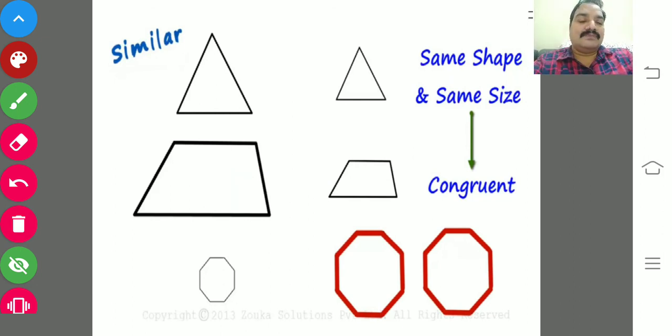So this is the similar symbol. Already you know what the congruency symbol is. This is the congruency symbol, whereas this is the similar symbol.